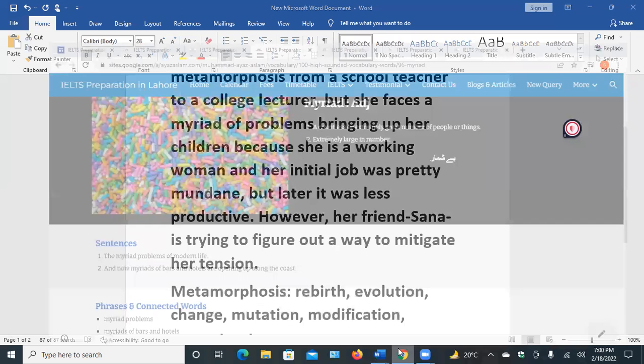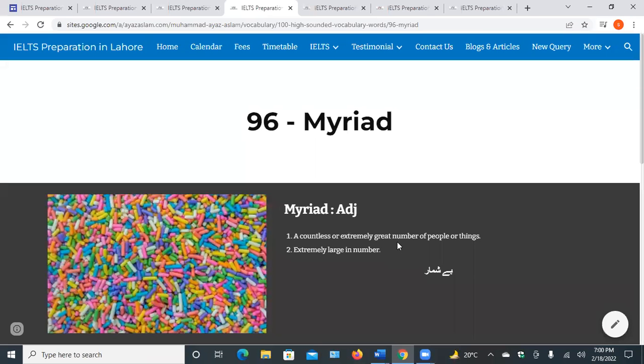We have discussed four words today. The first was metamorphosis. It is basically change of something, transformation, modification of something. Mostly we use this word from a scientific point of view, a biological process. When a young larva changes into its adult form, then we use this word metamorphosis.